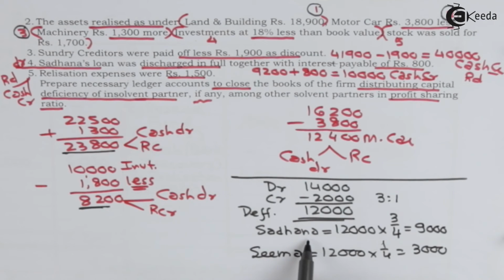Accordingly, Sadhana's share will be 12,000 multiplied by 3/4, that is 9,000. Seema's share will be 12,000 multiplied by 1/4, 3,000. So our journal entry will be Sadhana's capital account debit 9,000, Seema's capital account debit 3,000 to Kalpana's capital account 12,000.